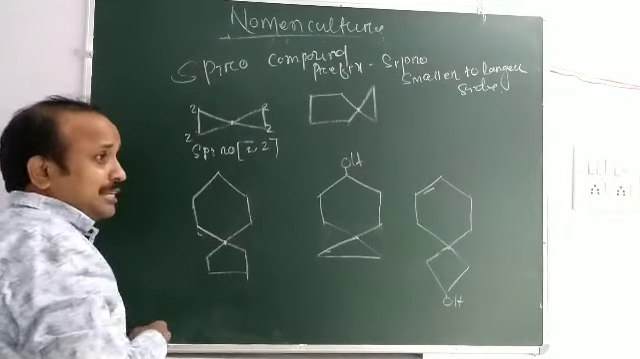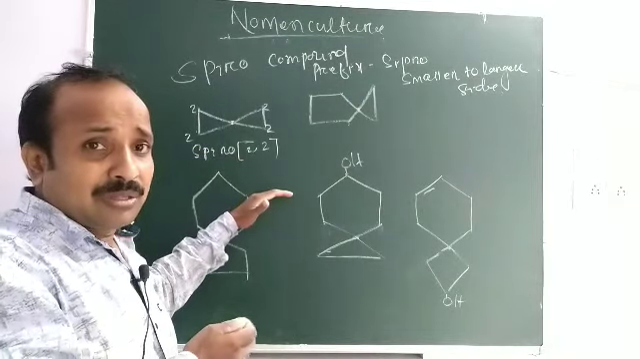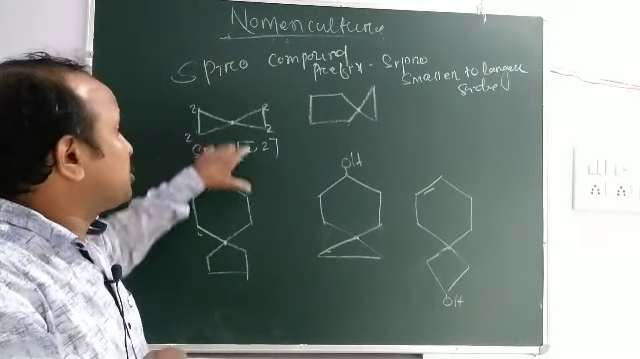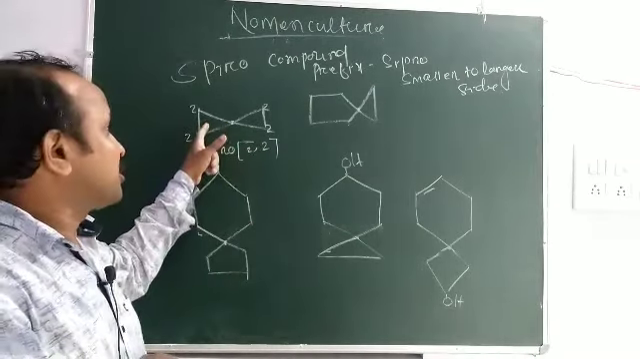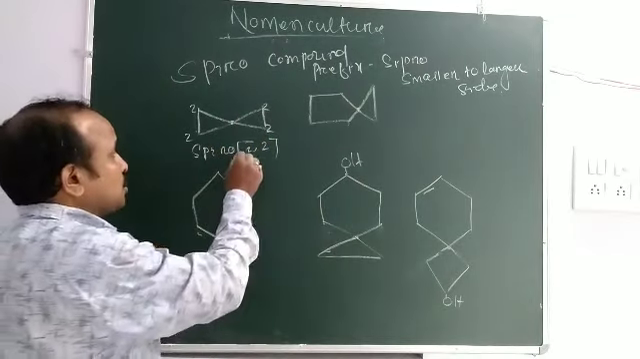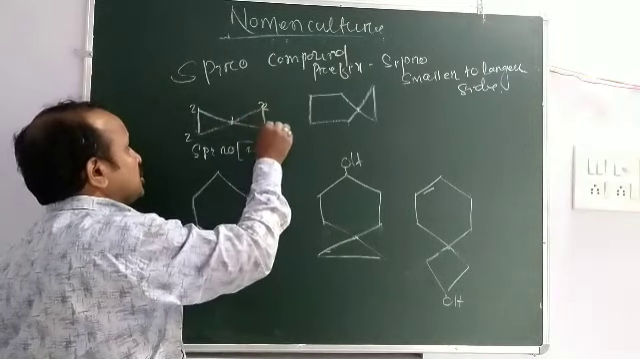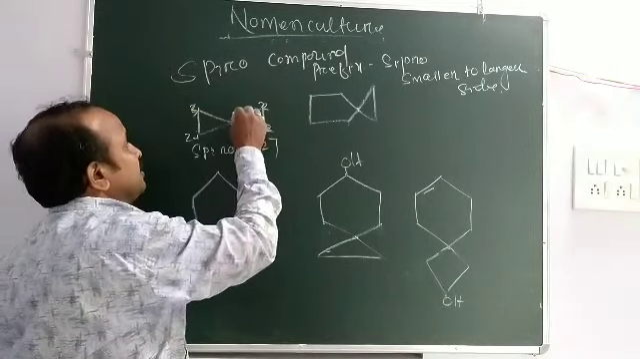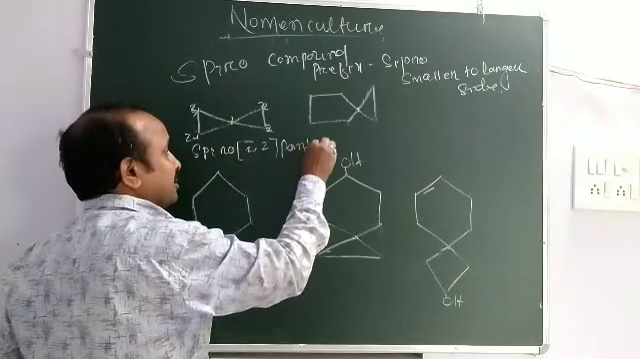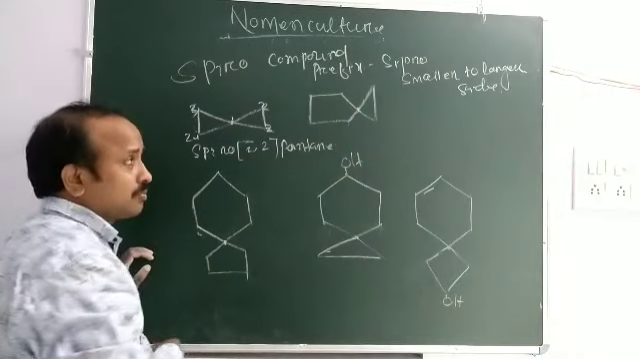And you remember that in case of bicyclo, there are 3 sides, more than 2 sides may be present, but always 2 sides mean 2 locants, from this one end to this one end. Here there is no third side. So 2, 2, then 1, 2, 3, 4, 5, pentane. Spiro 2, 2, pentane.